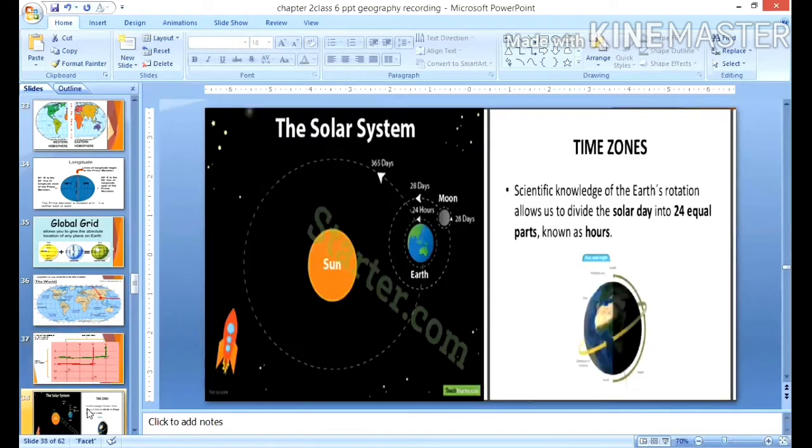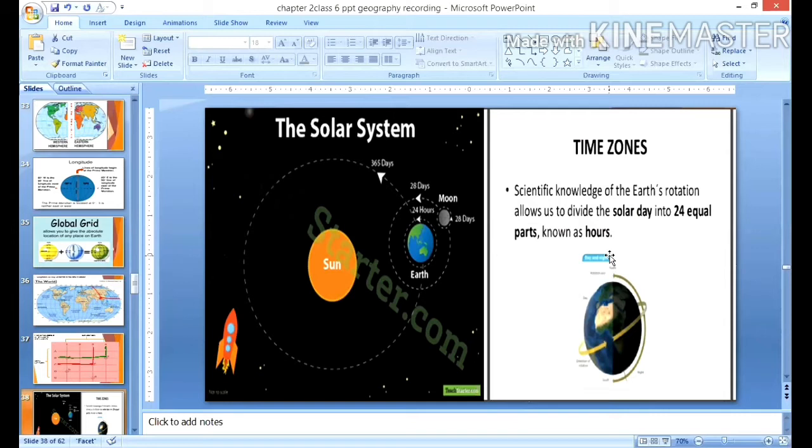For that we are going to understand time zones. The best means of measuring time is by the movement of the earth. How will we come to know the peak time, mid-noon? When sun rays fall directly overhead at any place. Different places on earth get direct sun rays at different times. Whenever the sun is completely overhead at a place, that will be mid-noon for that particular country or place. Clear, children? The best means of measuring time is by the movement of the earth, the moon and the planets.